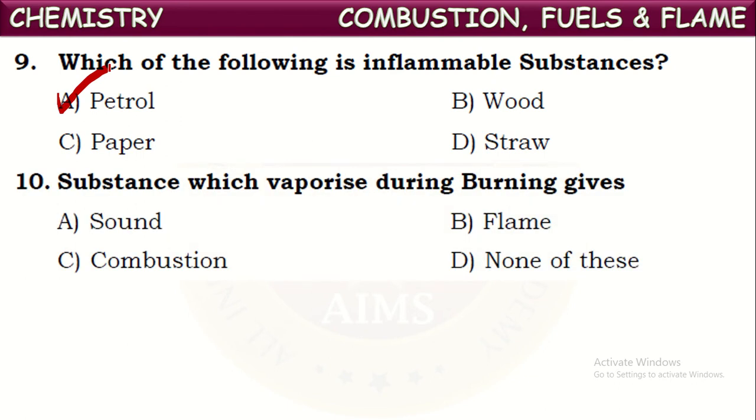Okay, next one. The substance which vaporizes during burning gives flame. Generally, the substances which vaporize during burning produce flame. For example, candle wax. When you start burning a candle, the wax around the wick first melts into liquid state and then starts converting into vapor form, and slowly flame is given at the wick. Not only wax, the fuels which vaporize while burning produce a flame.